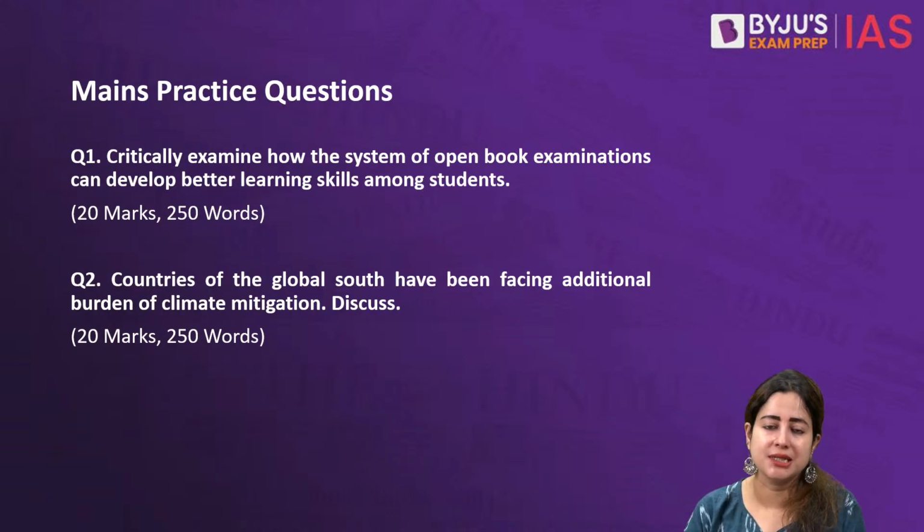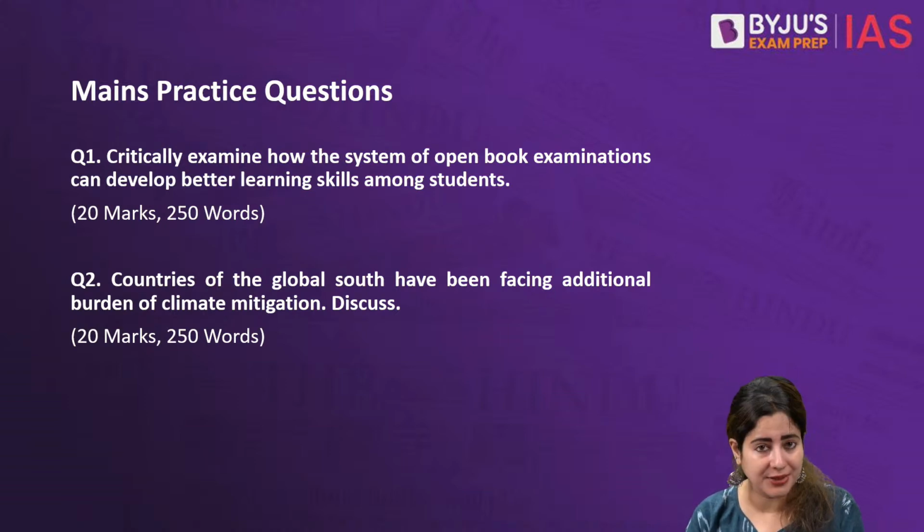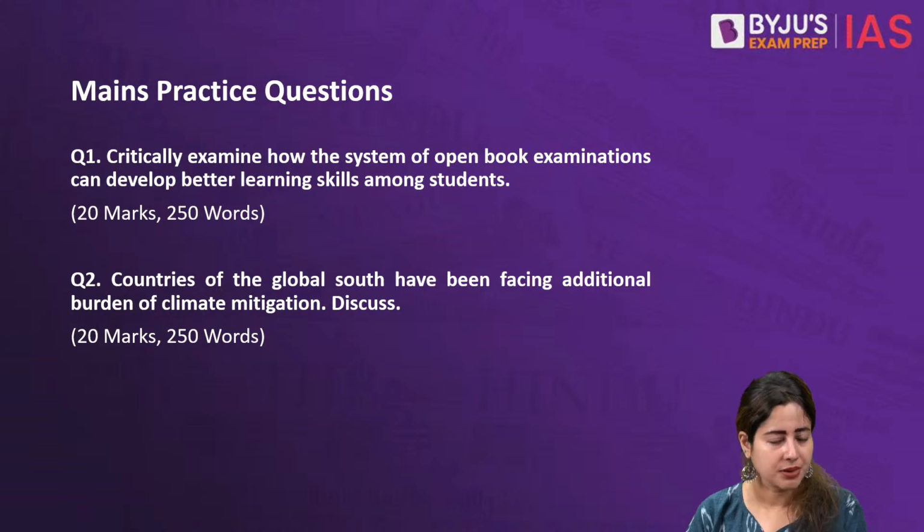The first question says: critically examine how the system of open book examinations can develop better learning skills among students. We need to talk about the entire phenomenon behind creating better, innovative, skill-based analytical learning, not rote learning, and hence what the method should be. If you are critically analyzing, let's highlight certain challenges that come with it, like teaching students, changing curriculum, and investing in infrastructure.